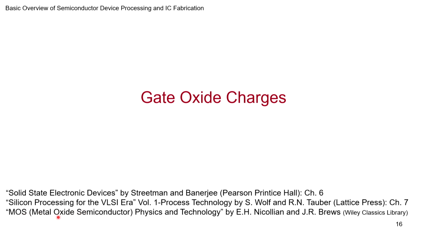And then one of the classic books for MOS, for those of you who are interested in device physics, is Nicollian and Brews. It's traditionally one of the best books, and actually it's part of the Wiley Classic Library. You may even want to see whether you can get access to this book. It's a very good book for those who are looking into the device aspect of MOS. The whole book just discusses the MOS structure. Okay, so let's get started on this discussion.